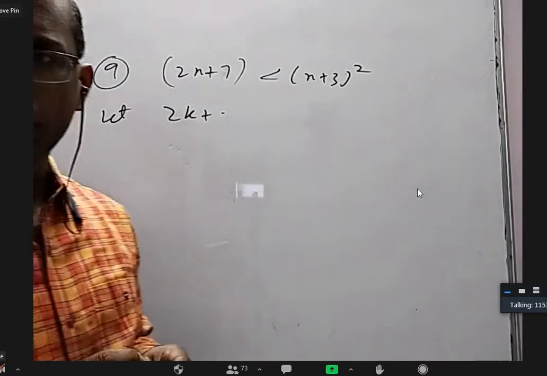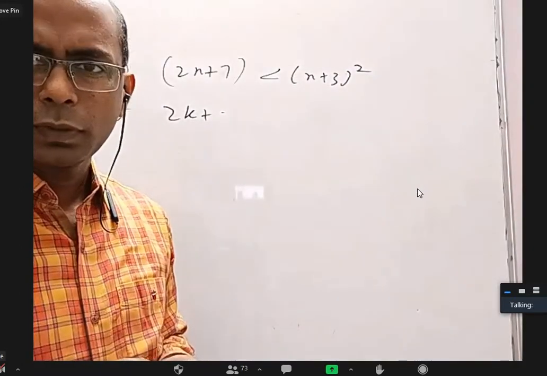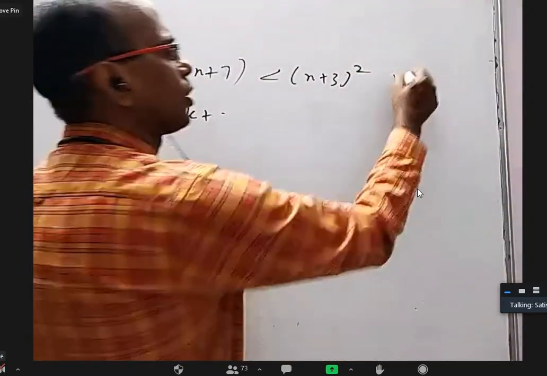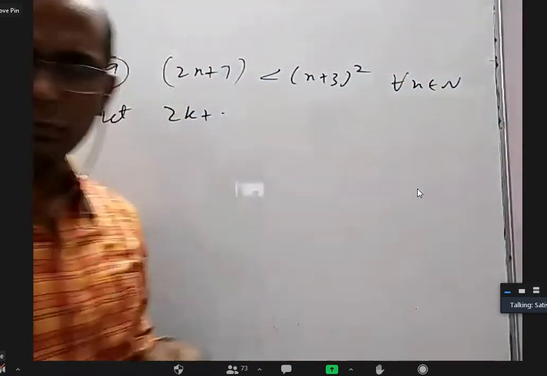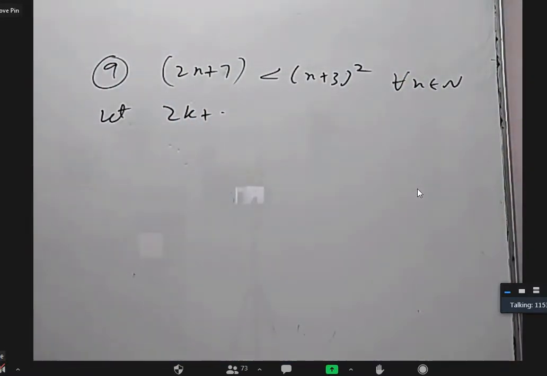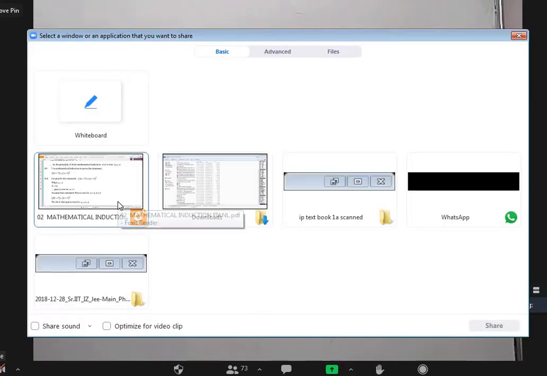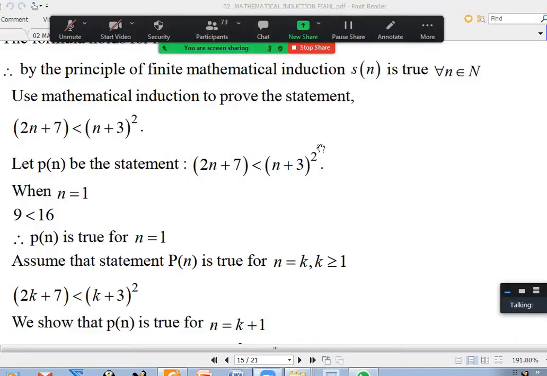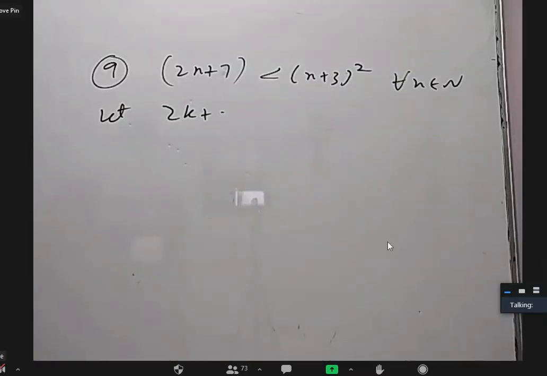Sir, why are we proving for n equal to 1? They want us to prove for all n belongs to N. That is the question. I think they did not mention it; they should write for all n belongs to N. In the textbook, it might have been there.